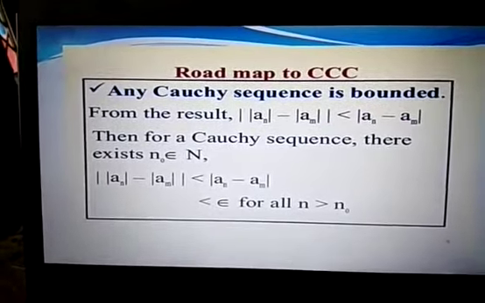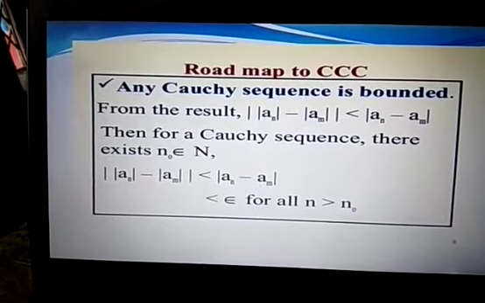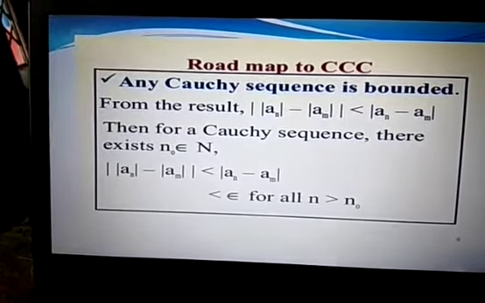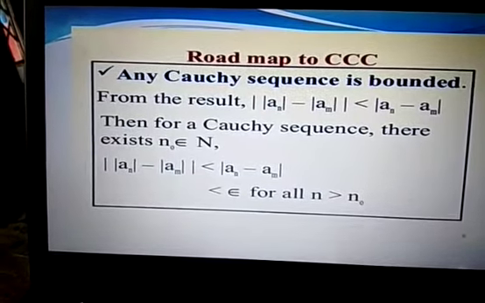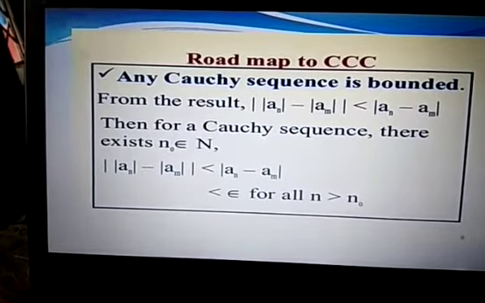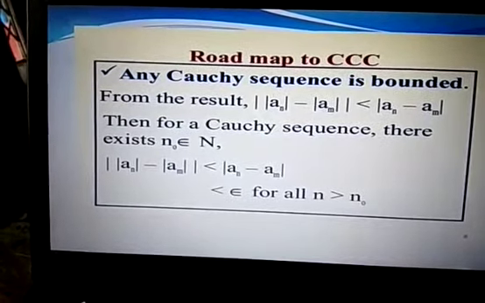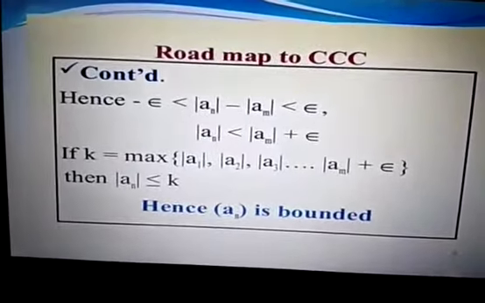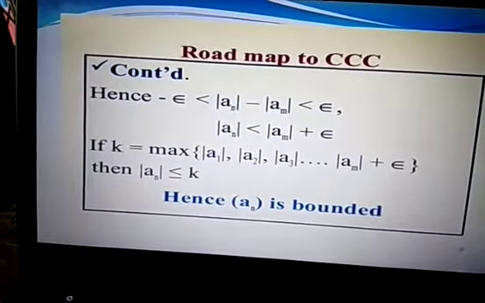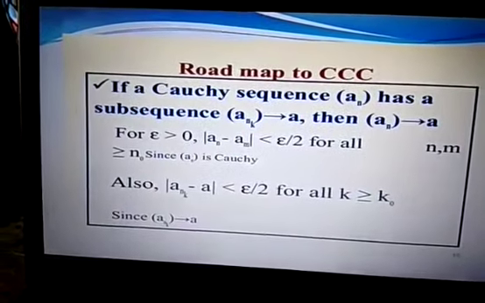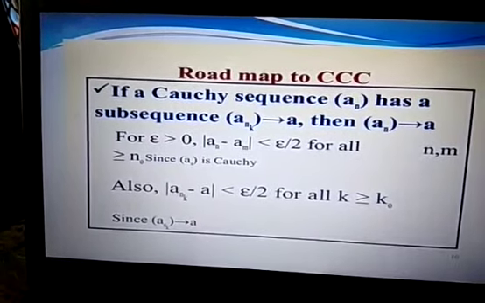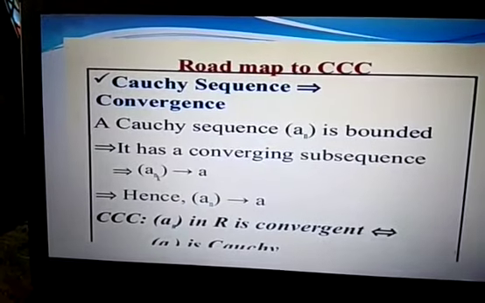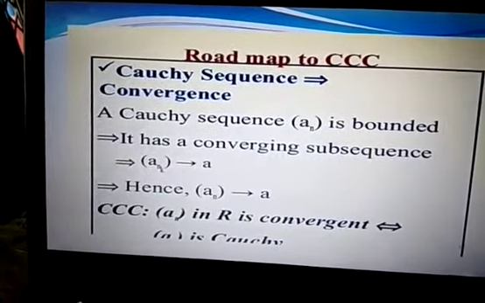Any Cauchy sequence is bounded, from the result mod of a_n minus a_m less than epsilon. Therefore for a Cauchy sequence there exists n_0 belonging to capital N such that mod of a_n minus a_m is less than epsilon for all n greater than n_0. So here we can also see that a_n is a bounded sequence. If a Cauchy sequence a_n has a subsequence a_{n_k} which tends to a, then a_n will also tend to a. And so we can say that a Cauchy sequence means convergent.